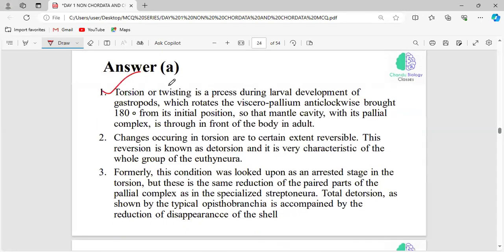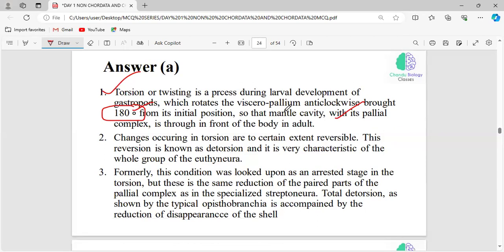Right? See, we know that torsion or twisting is going to turn the digestive tract in the anti-clockwise direction, that too by 180 degrees. Okay, what is going to change? They are going to change the mantle cavity along with the pallial complex. Okay, and what are all the structures present in the posterior position? After torsion, all these important structures will be turned into the anterior position, right?